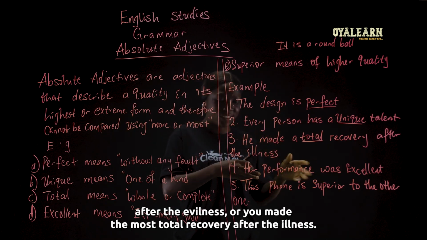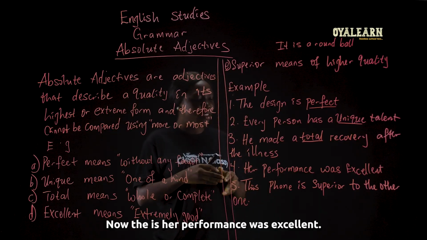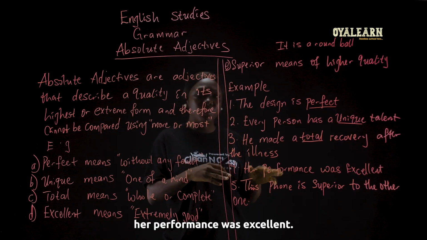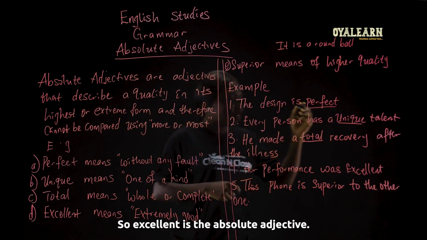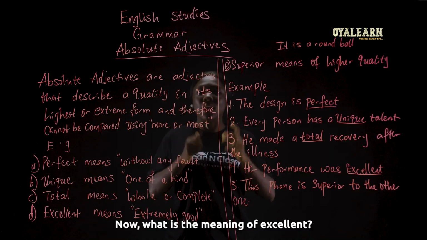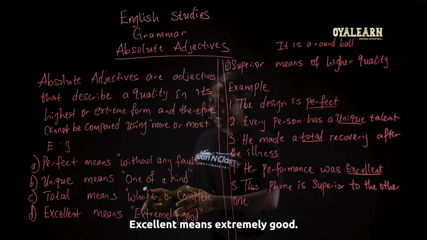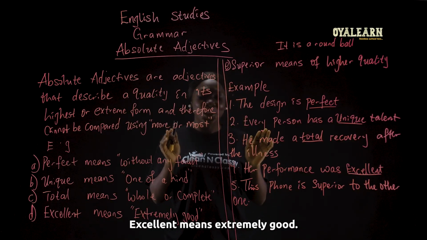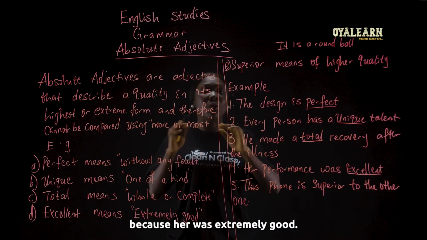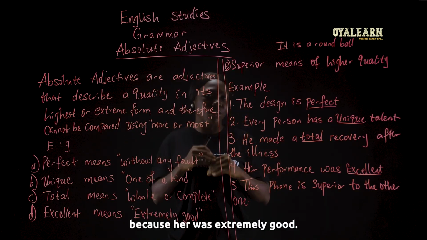Now, the next example is our performance was excellent. So excellent is the absolute adjective. Now, what is the meaning of excellent? Excellent means extremely good. So you don't need to compare our performance to someone else because ours was extremely good.